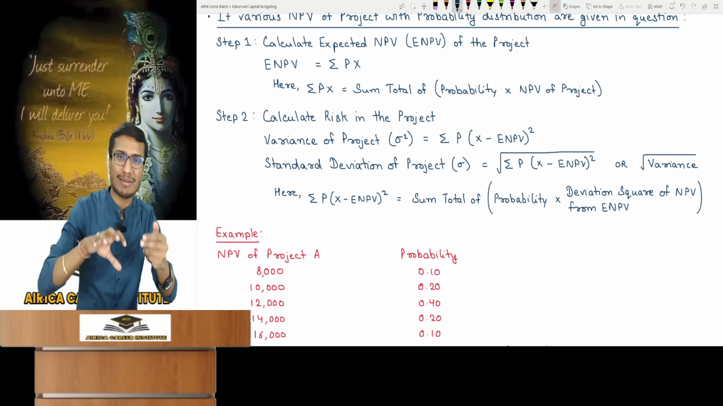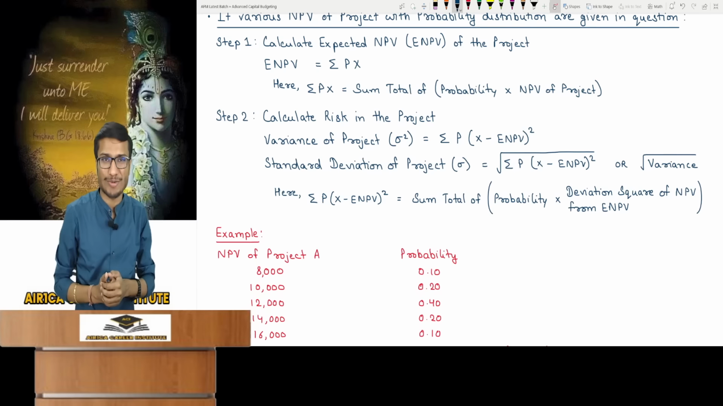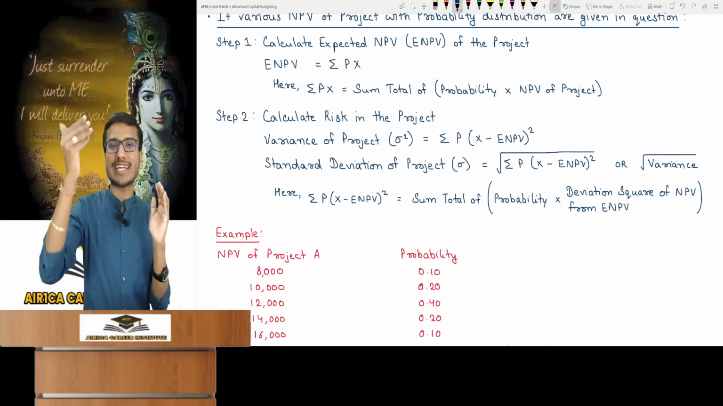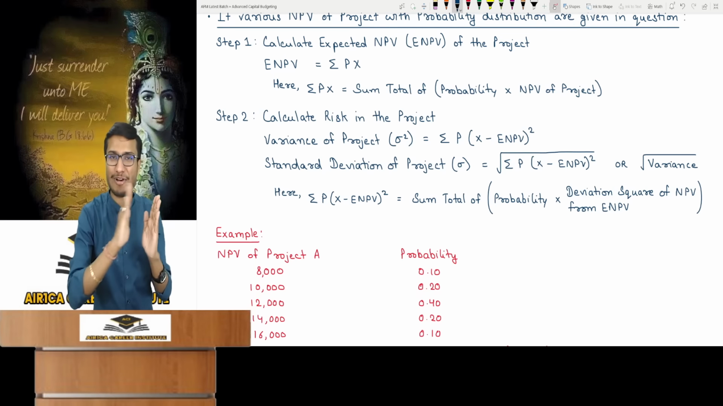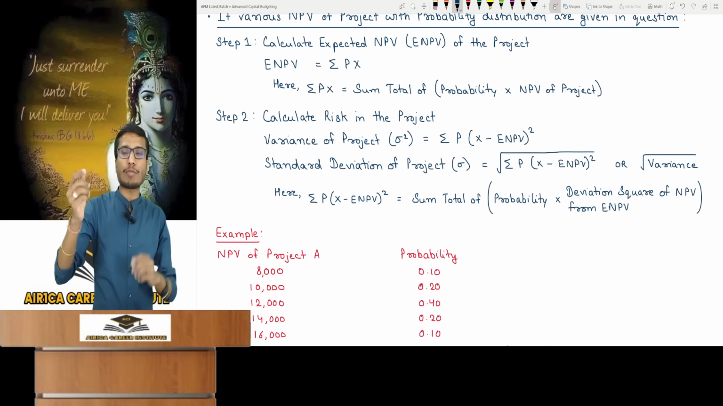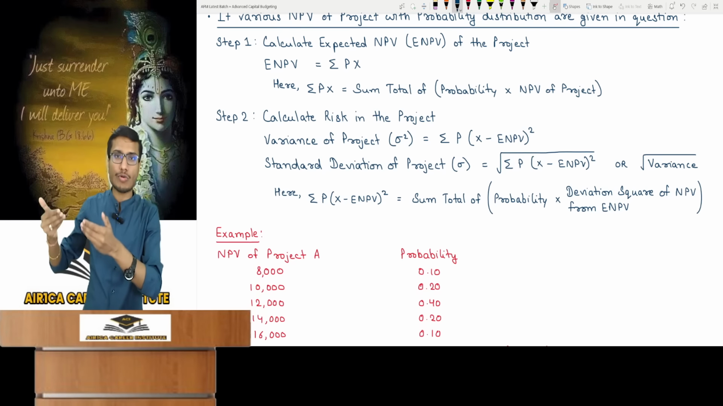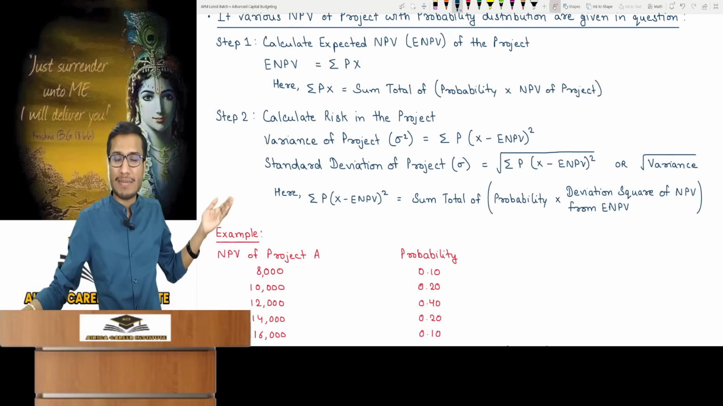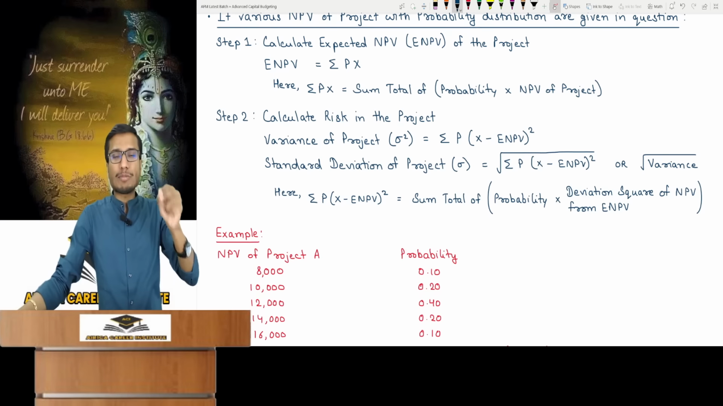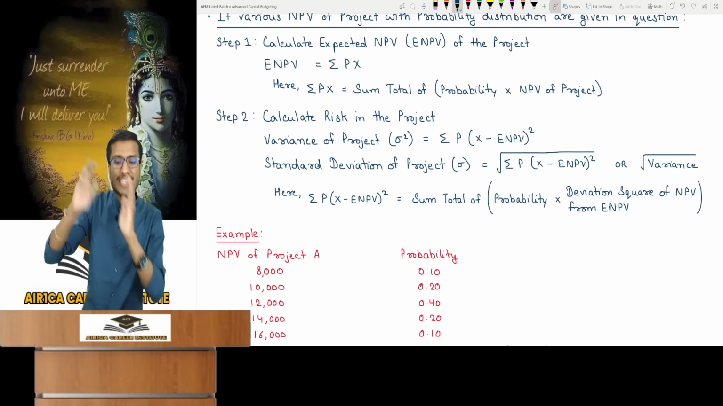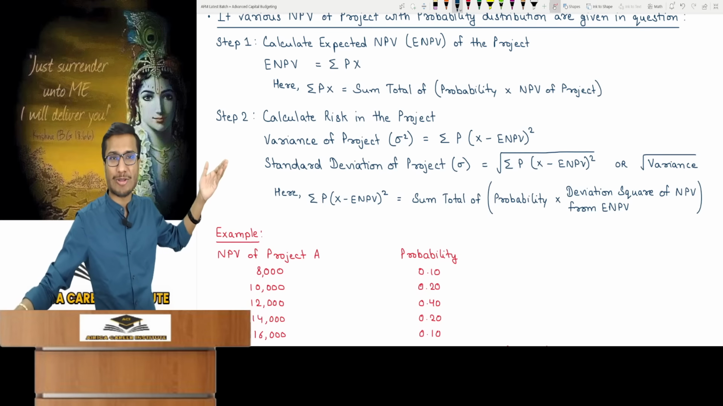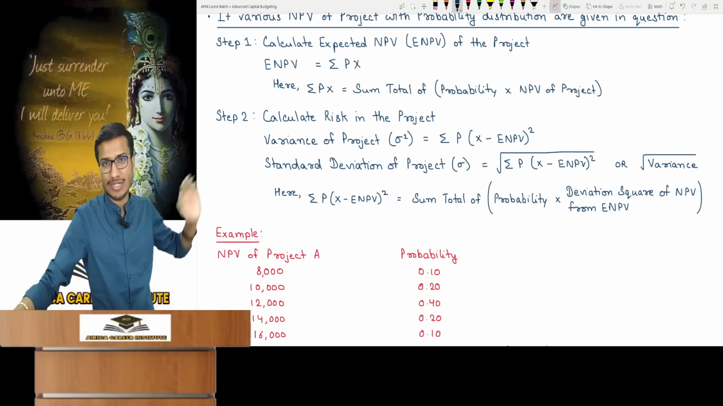Remember, we're doing capital budgeting now, so don't get lost in portfolio. I deliberately wrote ENPV. We found deviations and squared them. Why is that done? The reasons are explained there, not here. Multiply by probability and total it to get variance. The sum total of probability into deviation square of NPV from ENPV gives the variance. Take the square root of it to get standard deviation, denoted by sigma.